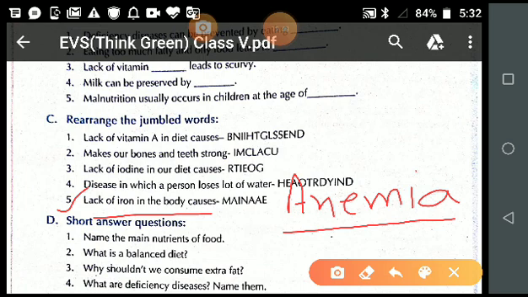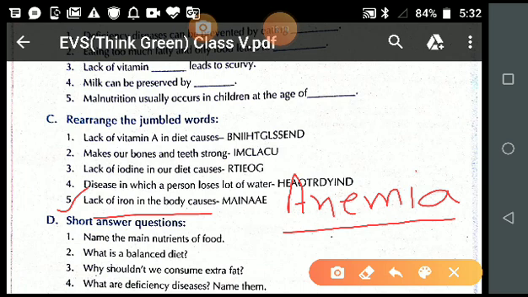So what happens in this disease, students? It decreases the level of hemoglobin in our body. And where is hemoglobin present? Hemoglobin is a substance present in our blood, and its function is to carry oxygen.